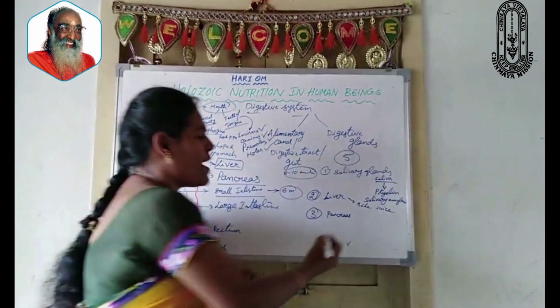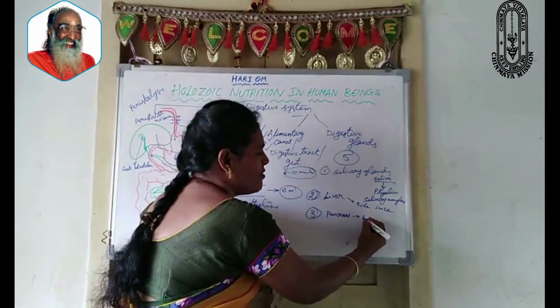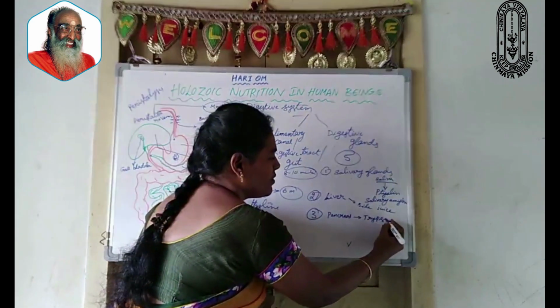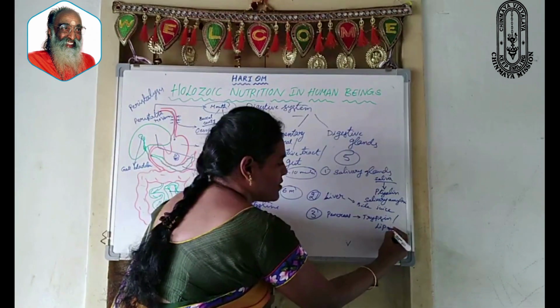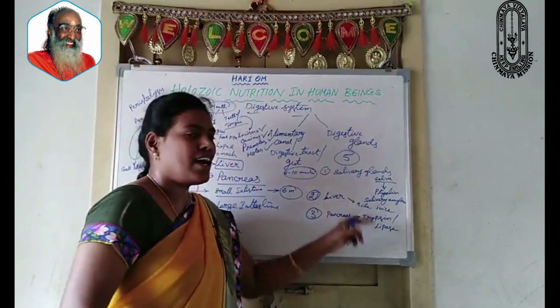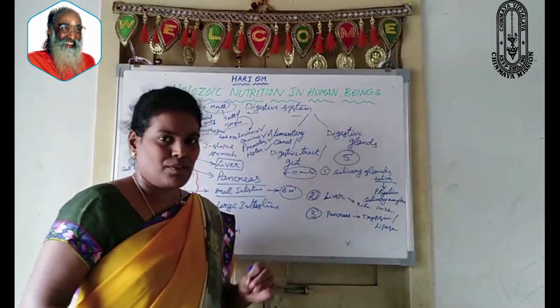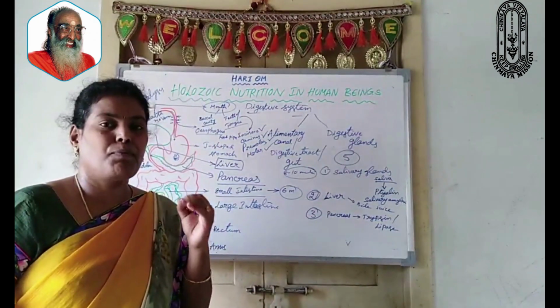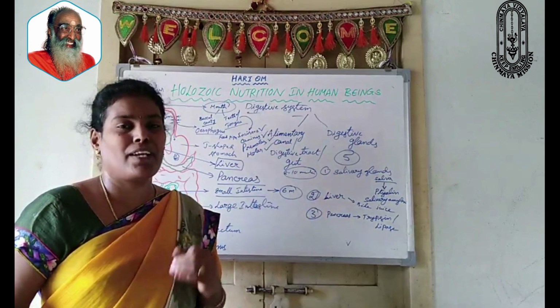Through this duct, pancreas secretes enzymes, trypsin and lipase. These two enzymes digest proteins and fats which are present in the food.